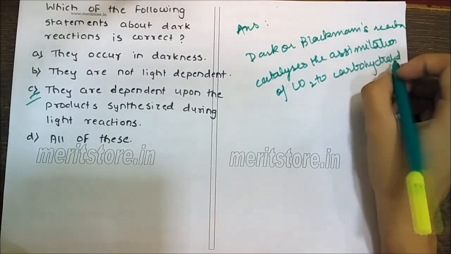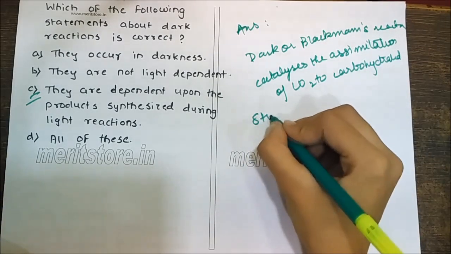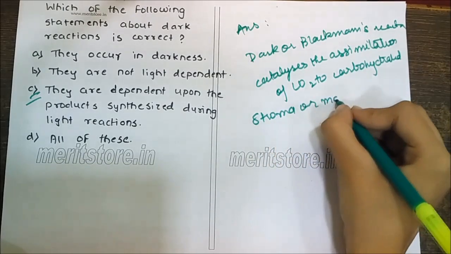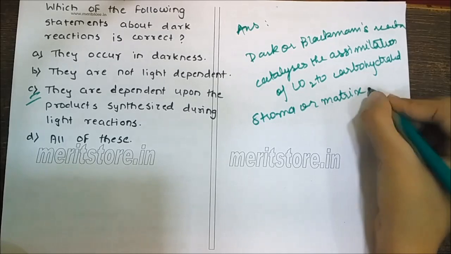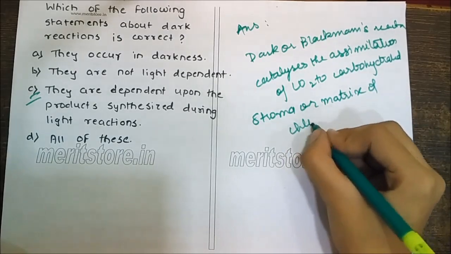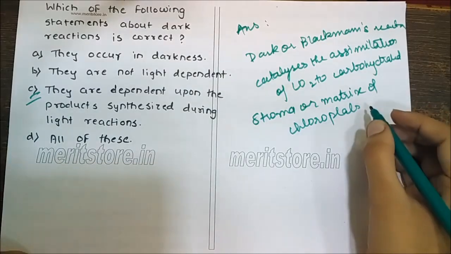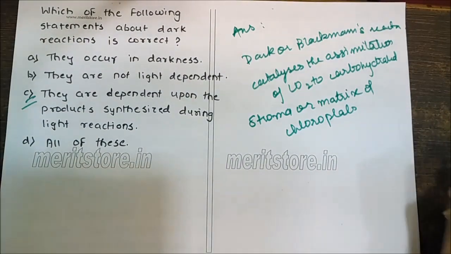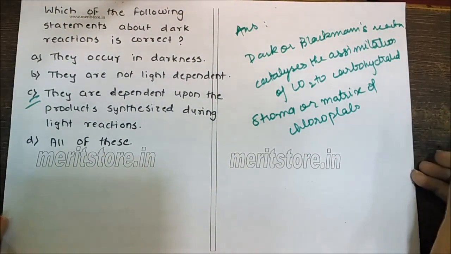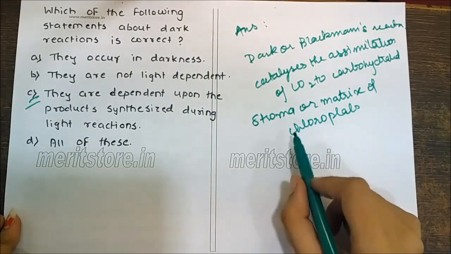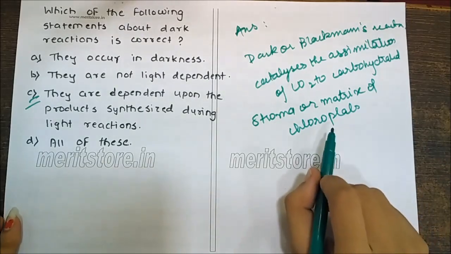These reactions occur in the stroma or matrix of the chloroplast, and all the enzymes required for the process are present there.